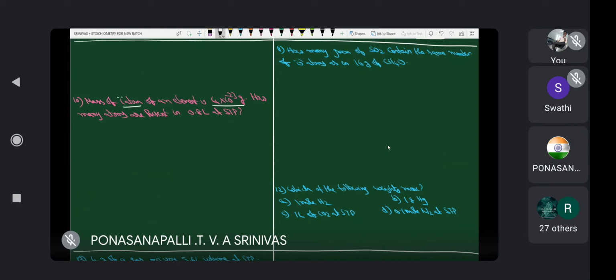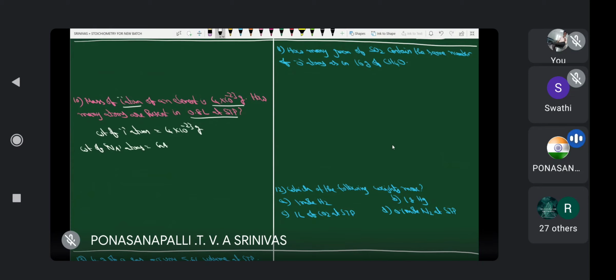How many atoms are present in 0.8 liter? Therefore, just observe: the weight of one atom is equal to how much? 4 into 10 power minus 23 grams. Therefore, the weight of Na atoms is equal to how much?